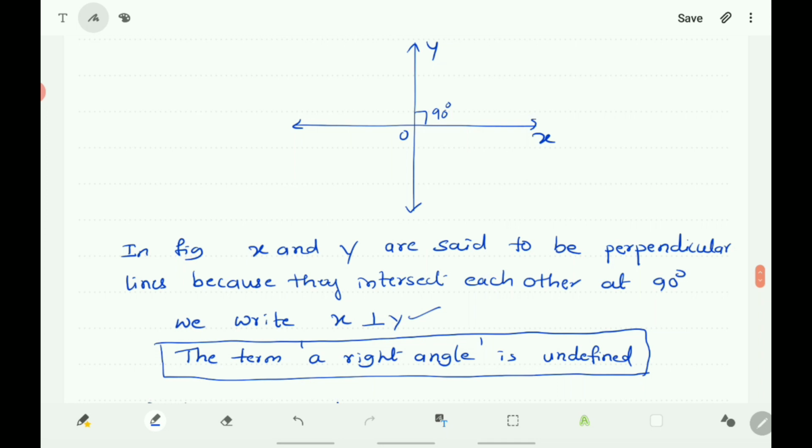And in this statement, the undefined term is right angle. Which is the undefined term? That is the right angle.